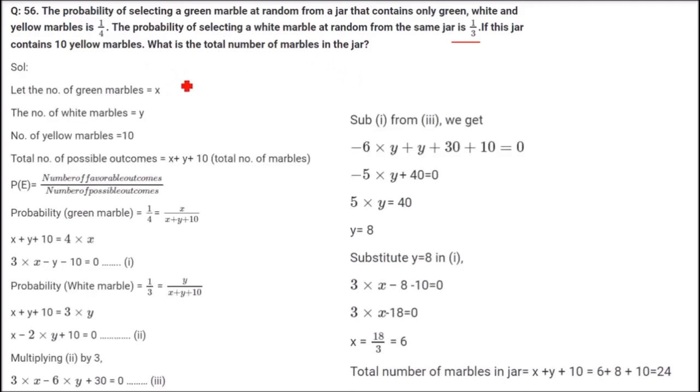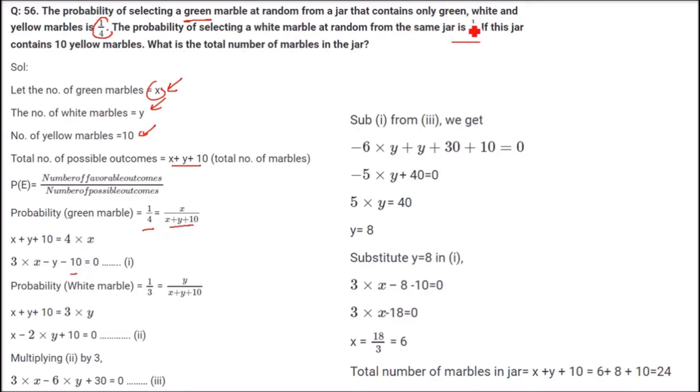First of all, we assume that the number of green marbles is x and the number of white marbles is y. So the number of yellow marbles is 10. When we add all these, this is going to be the total number of cases. So 10 plus y plus x is the total number of possible outcomes. Now it is given that the probability of getting a green marble is 1 by 4. What is green marble? It is x. So x divided by the total is the probability, which is equal to 1 by 4. So we have an equation here.